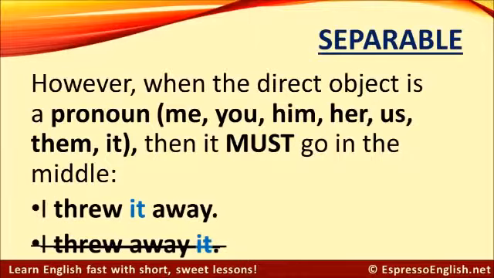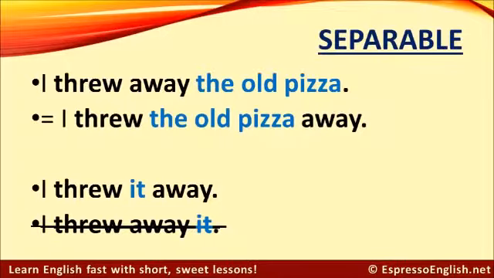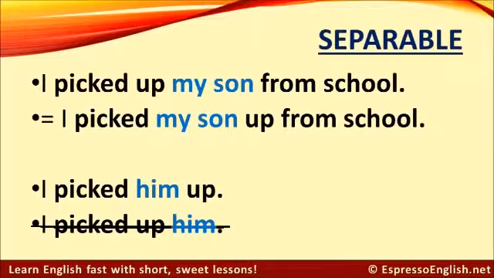So you can say, I threw it away. But don't say, I threw away it. That's incorrect. Again, when we specifically say the object, we can put the object at the end of the phrasal verb or in the middle. I threw away the old pizza, or I threw the old pizza away. But when we use a pronoun, it, then the pronoun must go in the middle. I threw it away.